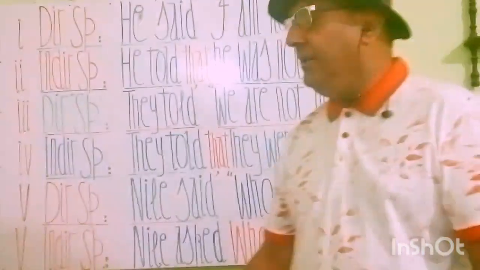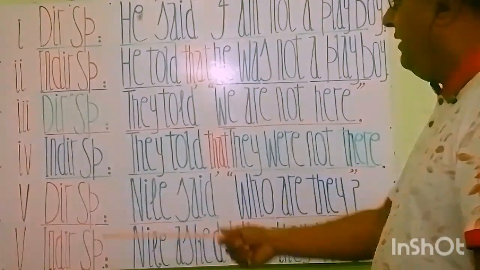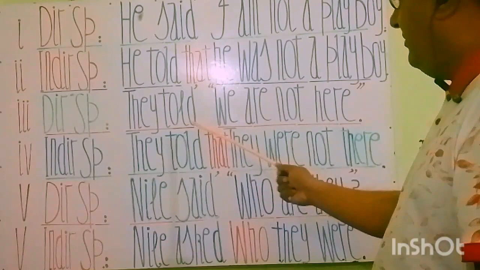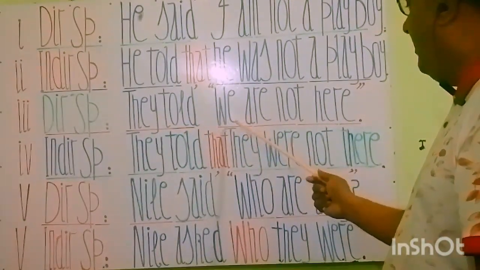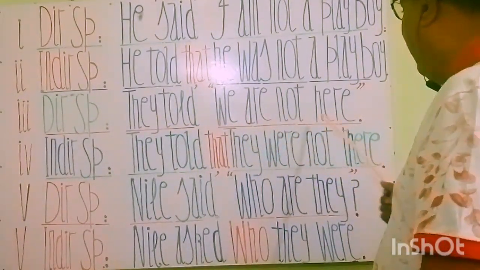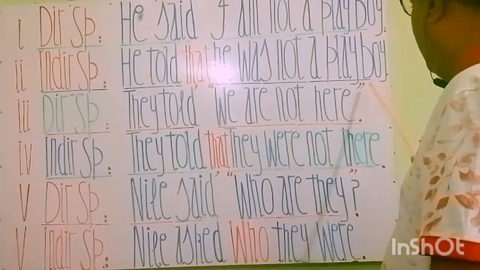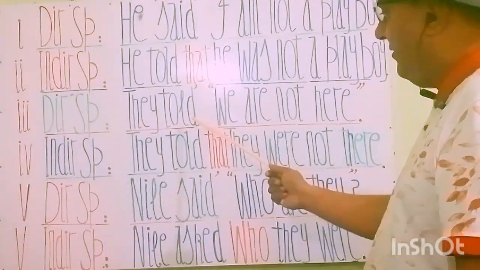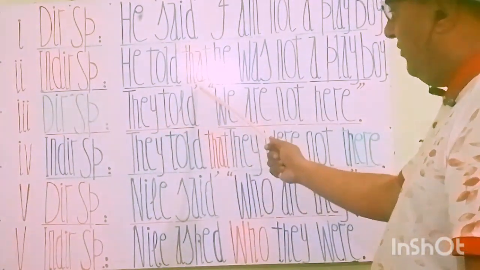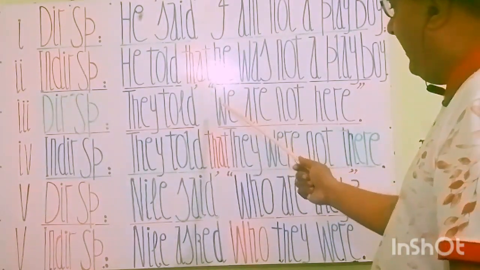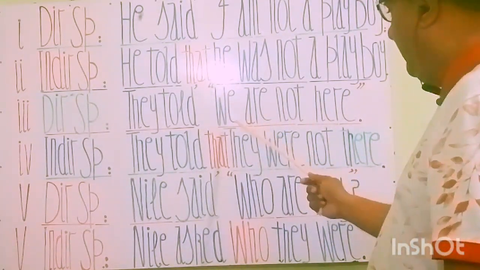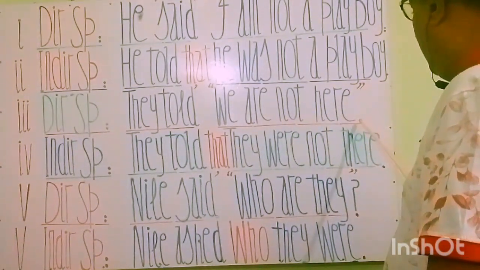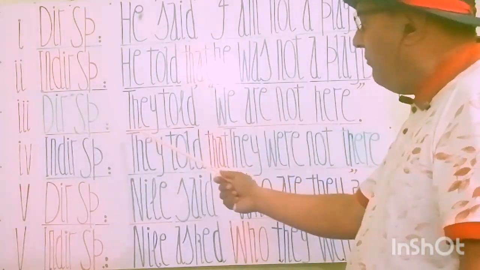Let's move to the next statement. In direct speech, you see my students, the next statement is: they told, comma, inverted comma start, we are not here, comma, close, full stop. So again you see that they told is the first part in the direct speech. Inside the commas, we are not here. This is a negative in present. Commas close, full stop.